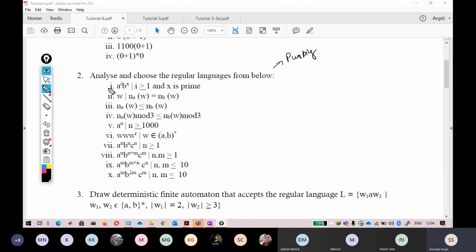Okay, so now tell me, you just have to reply yes or no in your chat box whether the first language is regular or not. Okay, so again, remember the four rules.